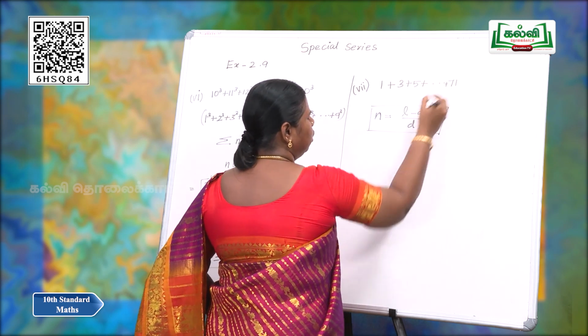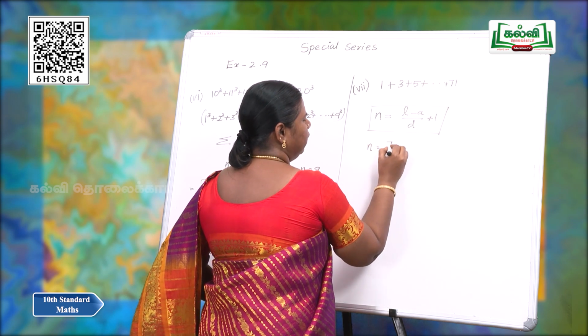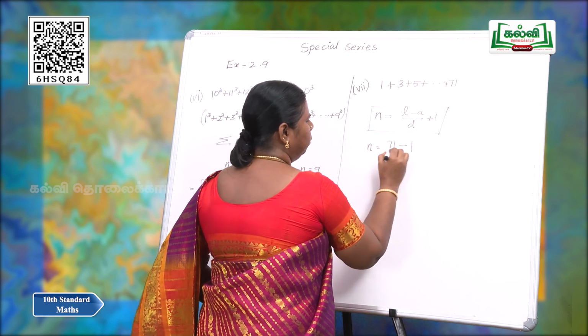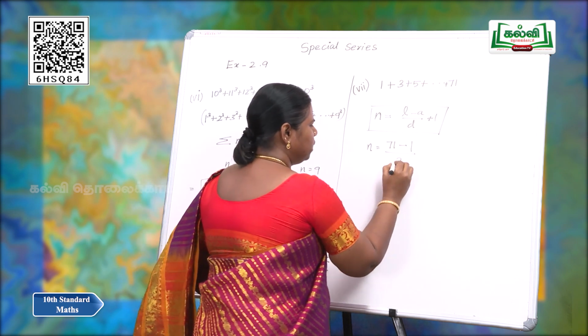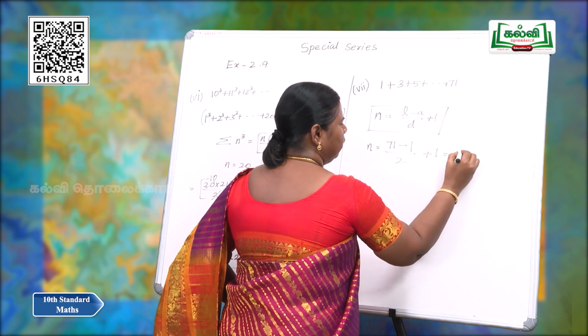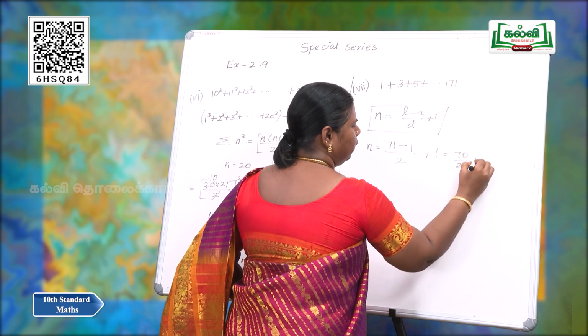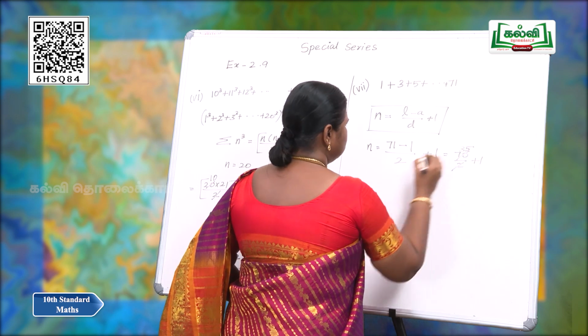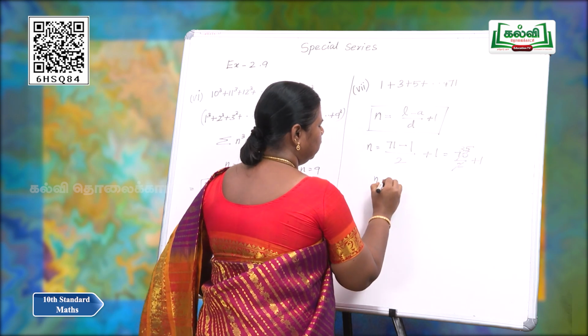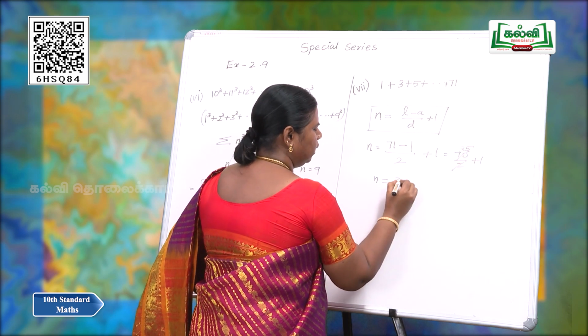So, L is 71 minus 1, by D is 3 minus 1 is 2, plus 1. 70 by 2 plus 1, on cancelling 35. So, n is equal to 35 plus 1, 36.